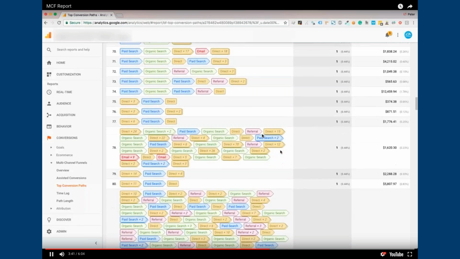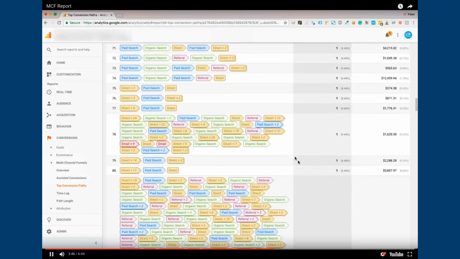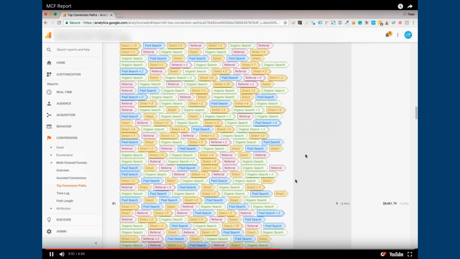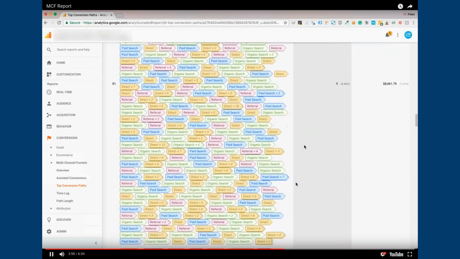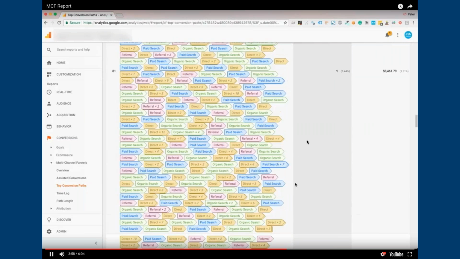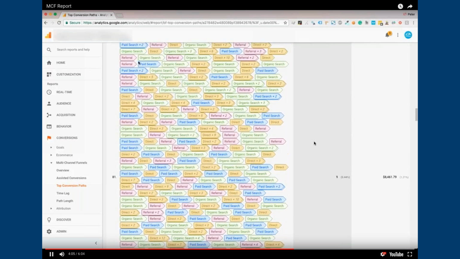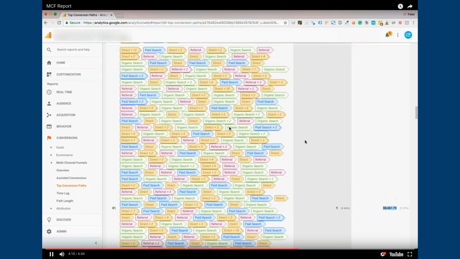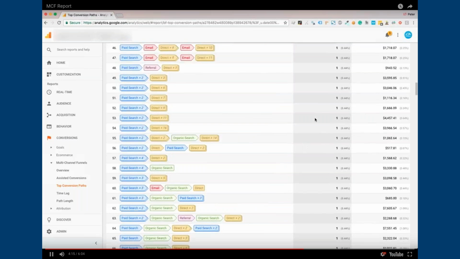Again, pretty complex, but look at our guy in row number 81. That's a tough way to squeeze out. These guys are squeezing out $1,500. That's an $8,000 reservation. So what can we learn about that? People are shopping. Also we can be pretty assured that this guy's been in the funnel for a long time. He's probably a one-device user, and he committed. He wanted to be sure about committing $8,400.